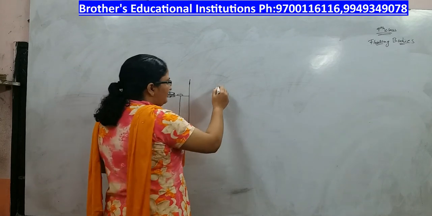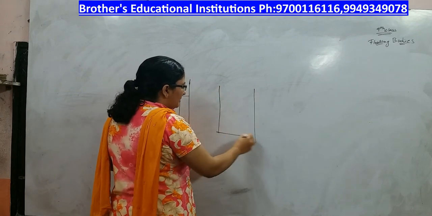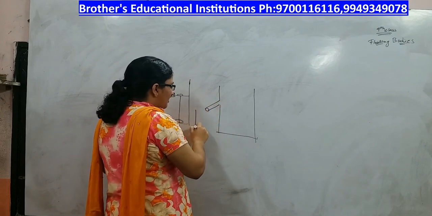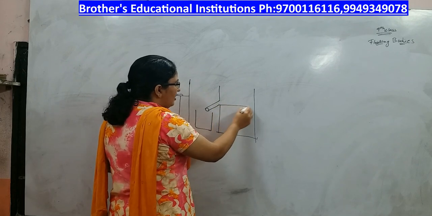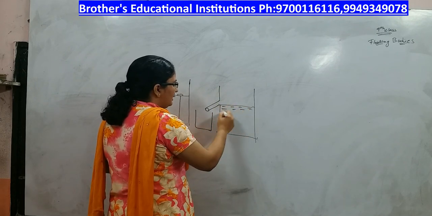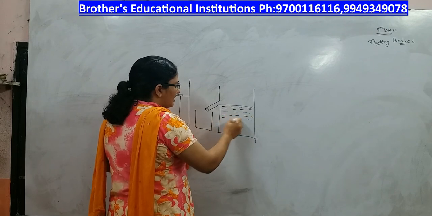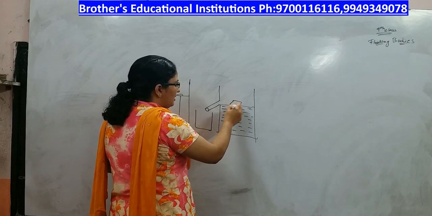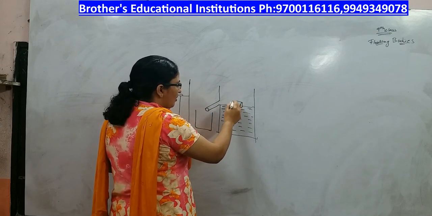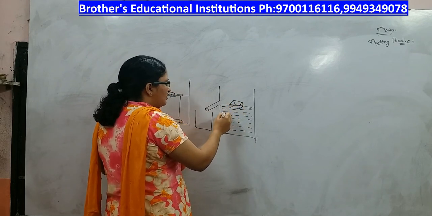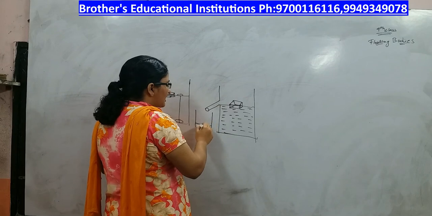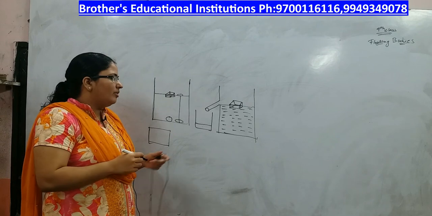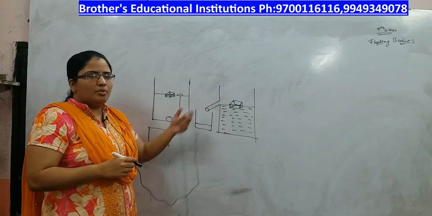Let us say, take an overflow jar and keep a beaker aside, fill the overflow jar completely with water. Now take a wooden block, dip the wooden block in the water. Now what happens to the water? The water overflows. The volume of the water that overflowed will be the same as the volume of the wooden block.